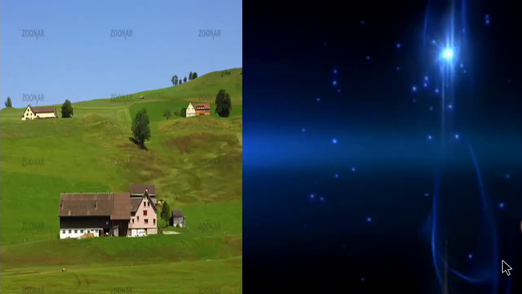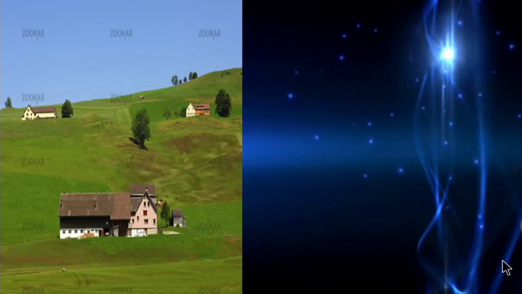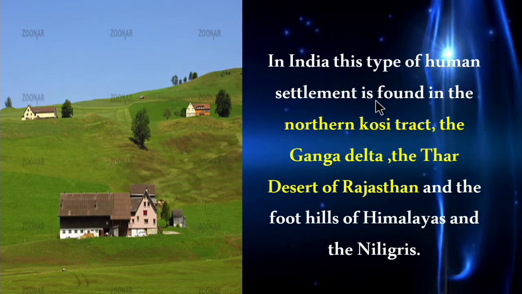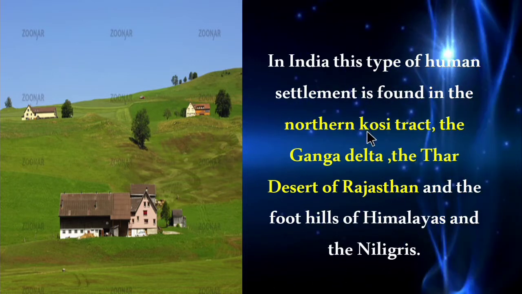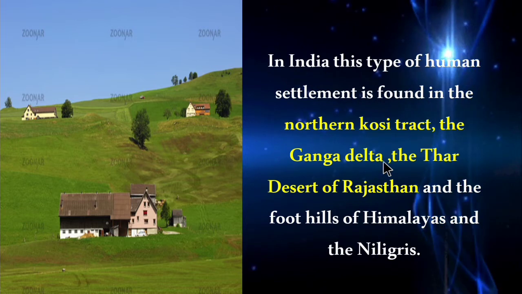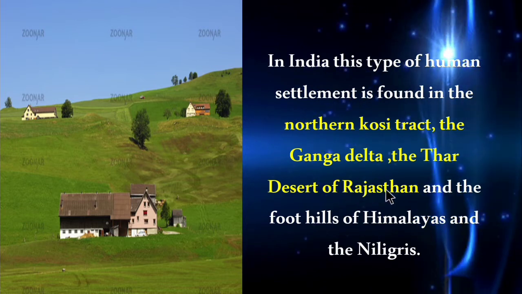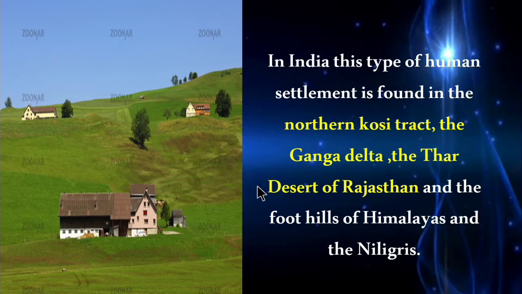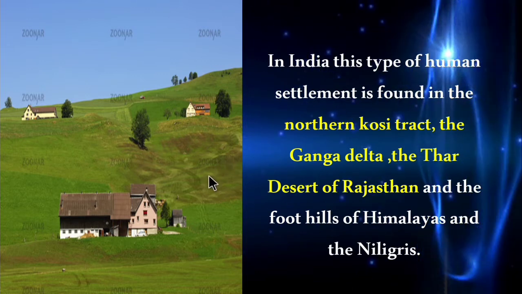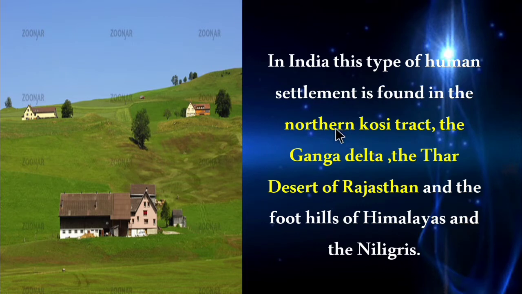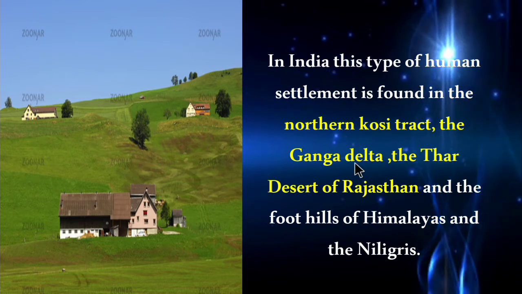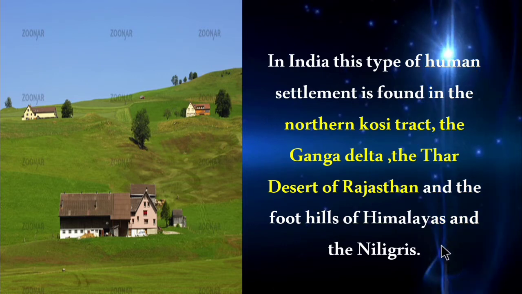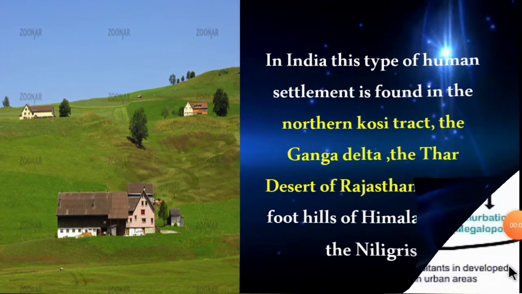Now let's see where the dispersed pattern is found in India. In India, this type of human settlement is found in the northern Kosi tract, the Ganga Delta, the Thar Desert of Rajasthan, and the foothills of the Himalayas and the Nilgiris.